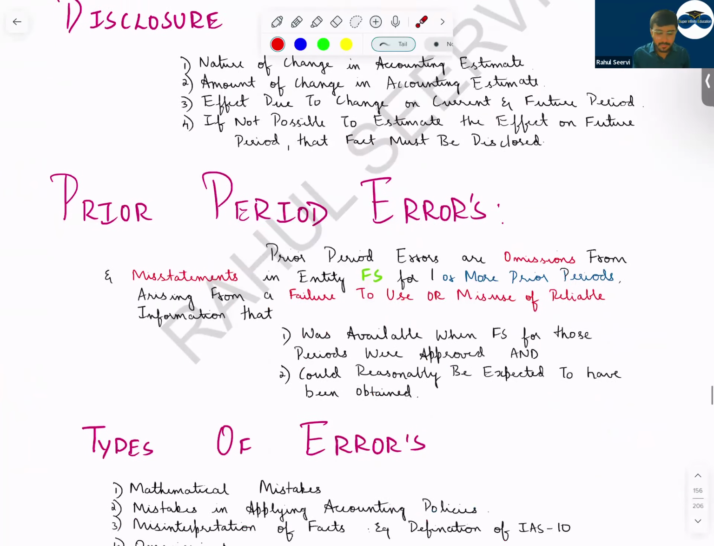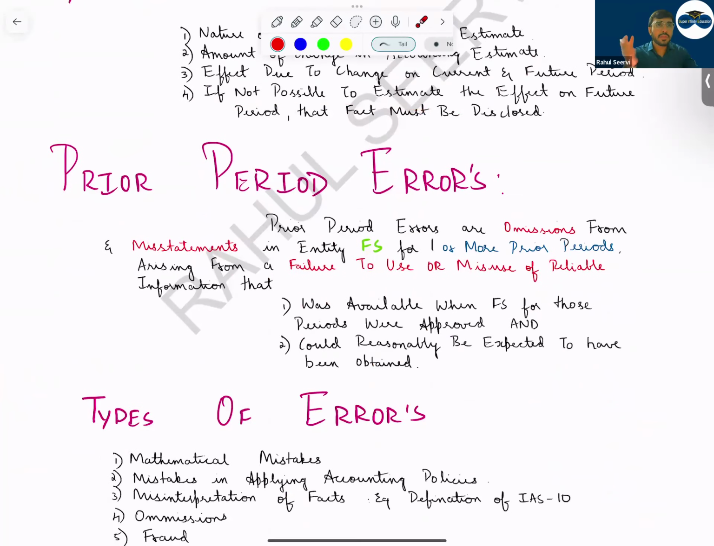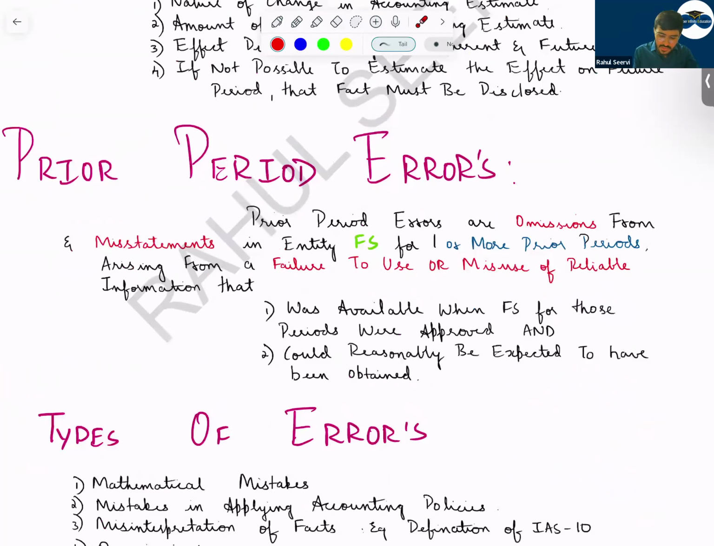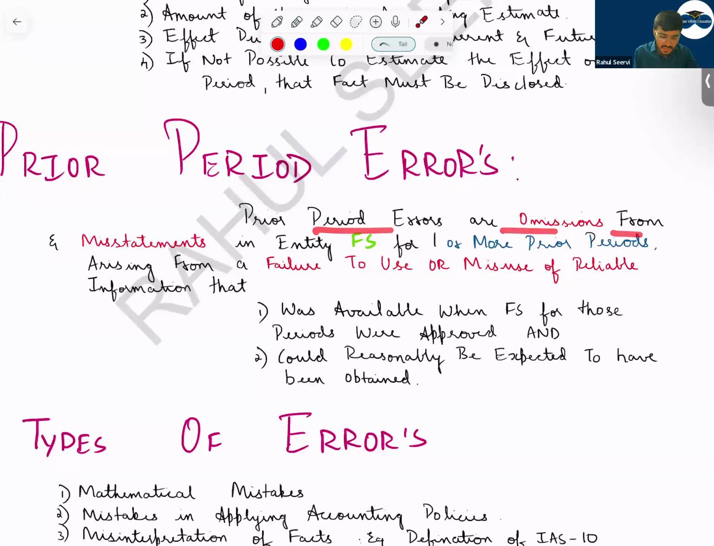Now coming to prior period errors. That means in the previous year, some error was made. If an error was made in the previous year, what should we do? We should correct it. We should apply retrospective treatment. Simple. So prior period errors are omissions from and misstatements in the entity's financial statements for one or more prior periods, it can be more than one year also, arising from a failure to use, or misuse of, reliable information. That means we have not properly used the information that was available when the financial statements were made.